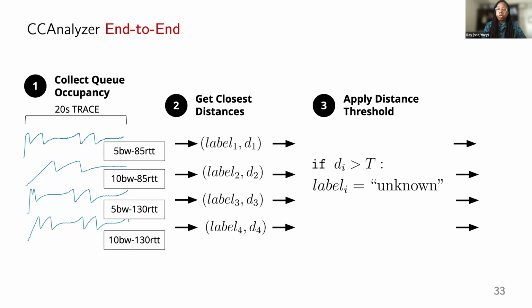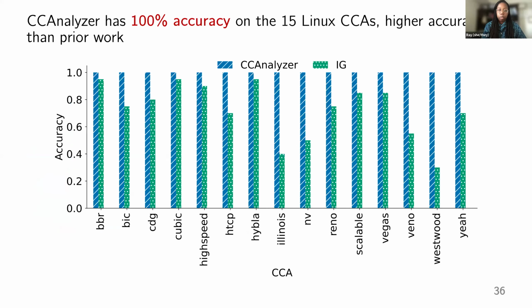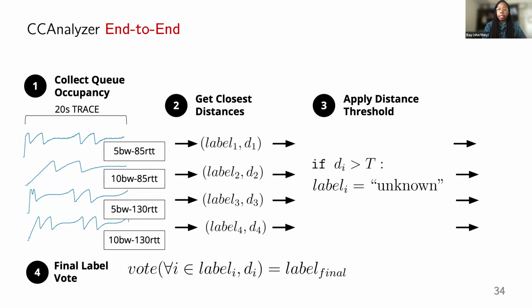Next, we apply a distance threshold. That is, if the distance to the closest label is greater than some threshold T, it's marked as unknown rather than getting the label of the closest training sample. And then finally, we vote across those 4 settings and give the website a final label.